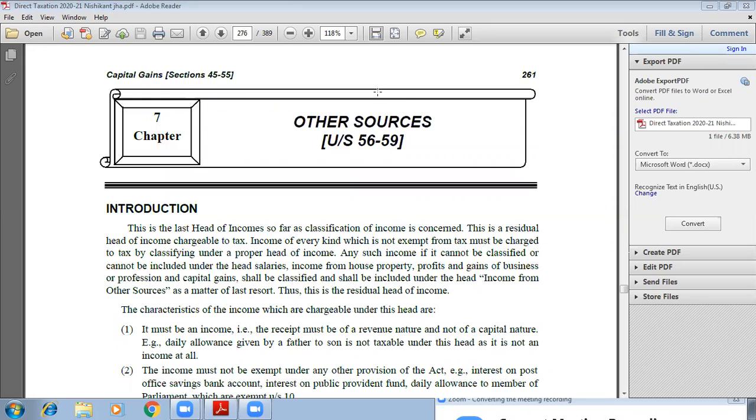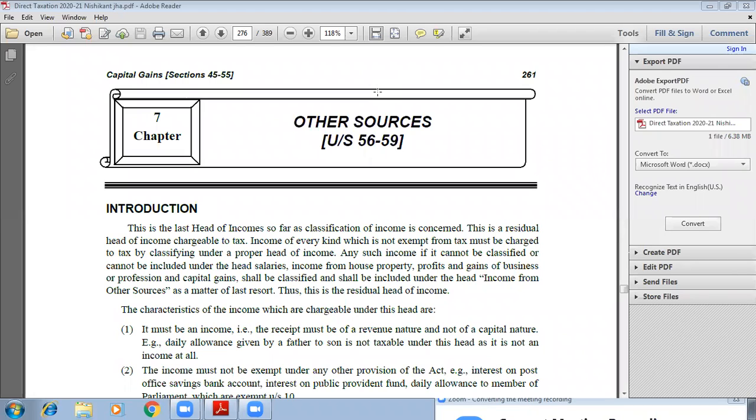Now remember, how many heads have we done? Four heads: income from salary, income from house property, income from business or profession, and capital gains. So these were the four heads.